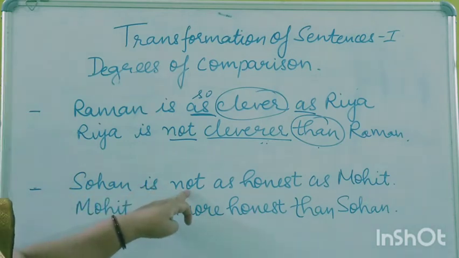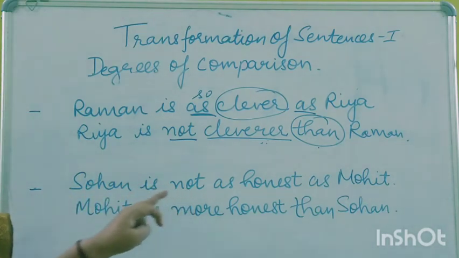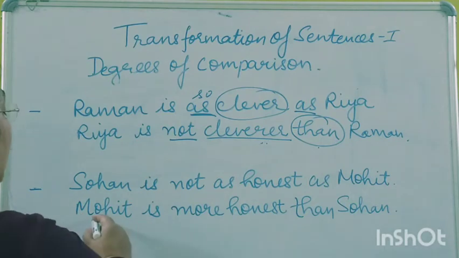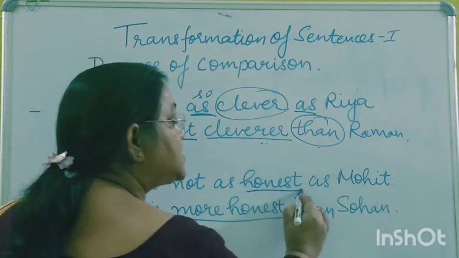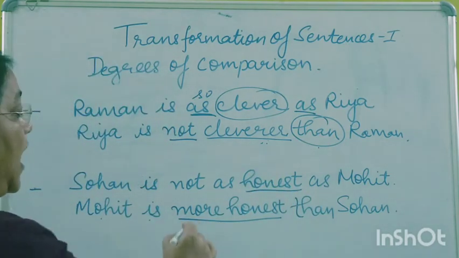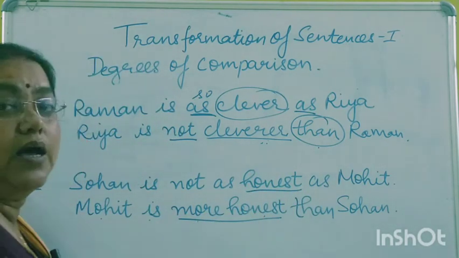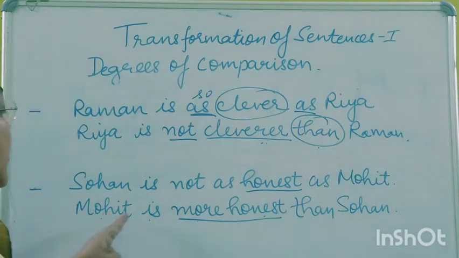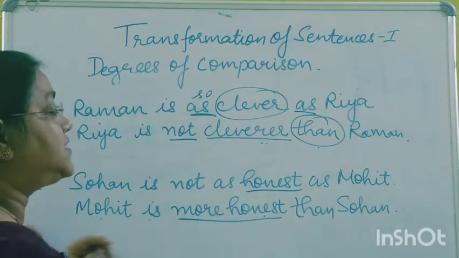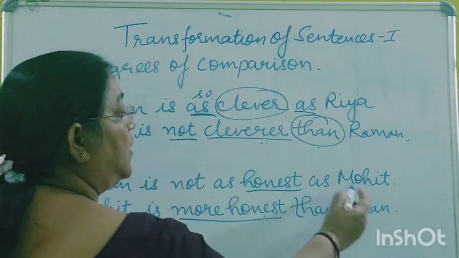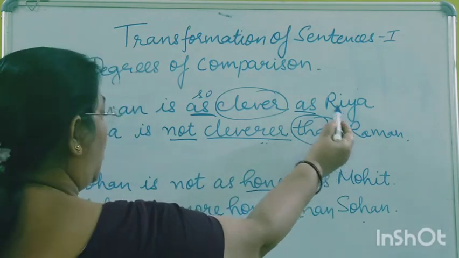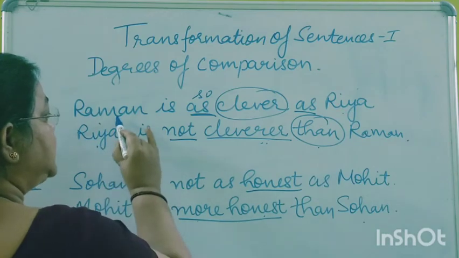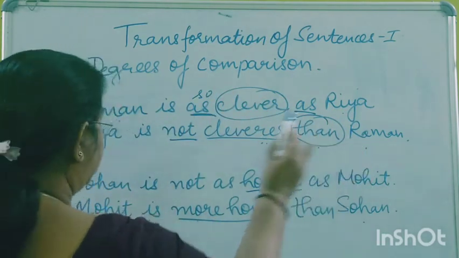So it is having the negative word "not". Now the transformed sentence is: Mohit is more honest than Sohan. Here "honest" is positive degree and "more honest" is comparative degree. While transforming, we have changed the object into subject and subject into object.